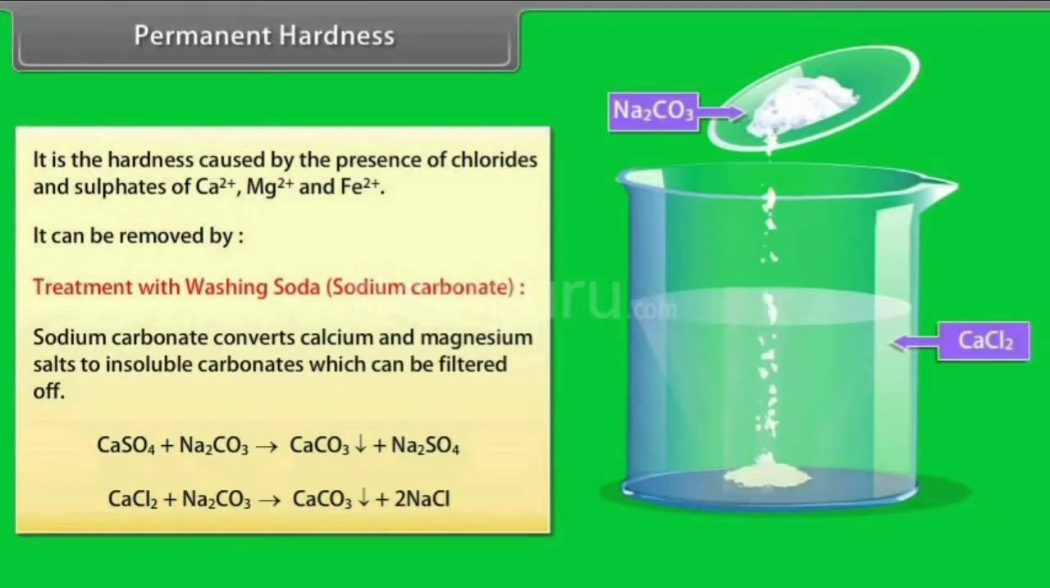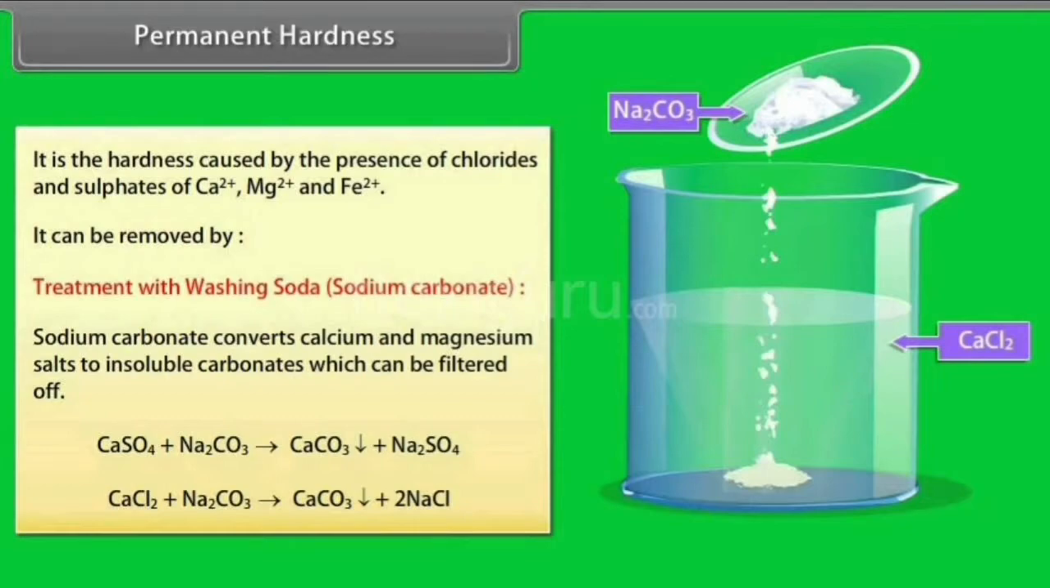The salts, that is calcium sulfate or calcium chloride, magnesium sulfate or magnesium chloride, when reacting with sodium carbonate, form calcium carbonate, an insoluble carbonate. This insoluble carbonate can be easily separated from the water, as you can see in the given reaction. In this way, the permanent hardness of water can be removed by treating it with washing soda, that is sodium carbonate.